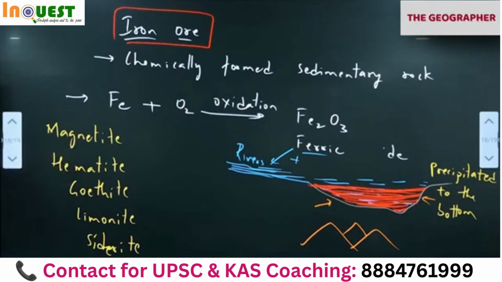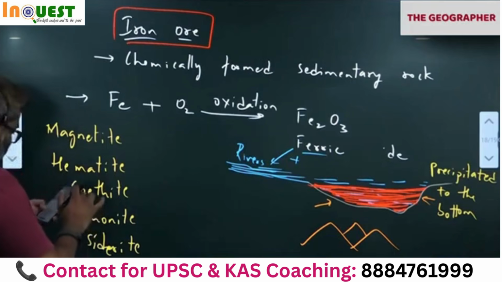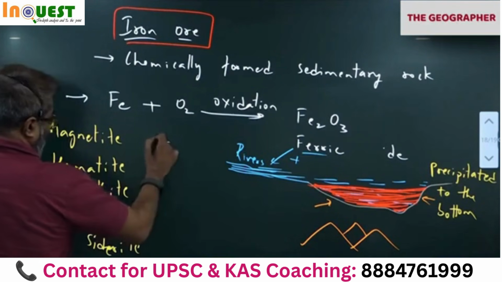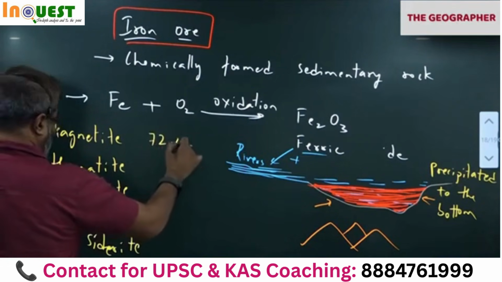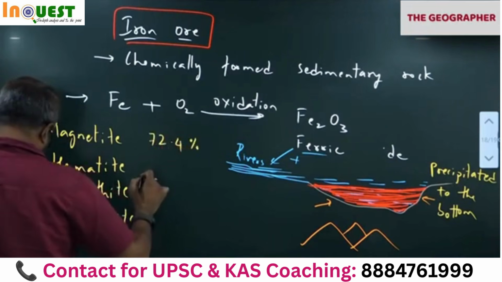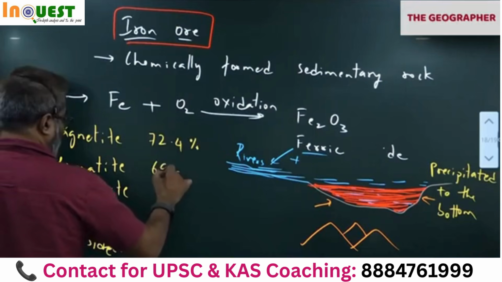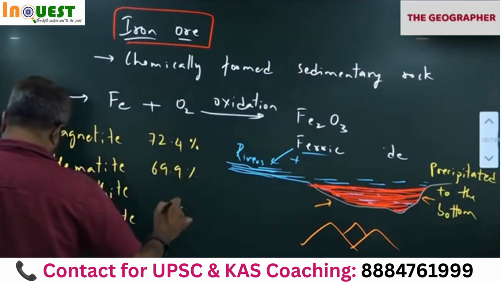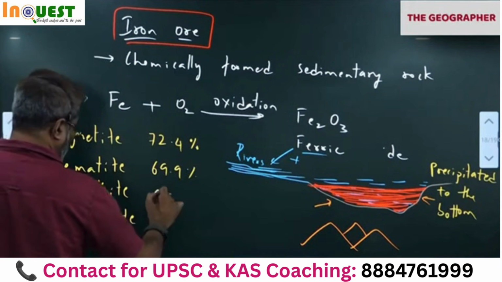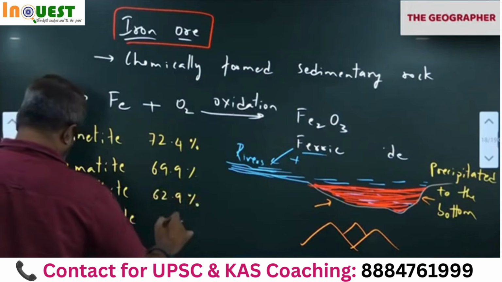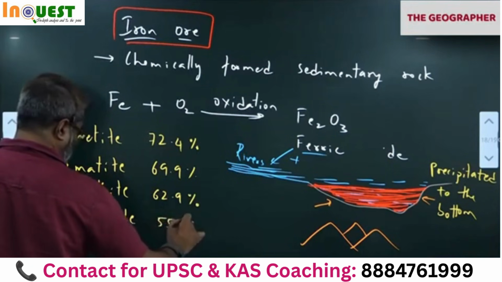Magnetite. Okay. I'll tell you the percentage of iron in the ore also. As per the GSI, magnetite contains 72.4% iron. Hematite contains 69.9. Goethite contains 62.9. Please write exactly as it is. Don't write approximate.